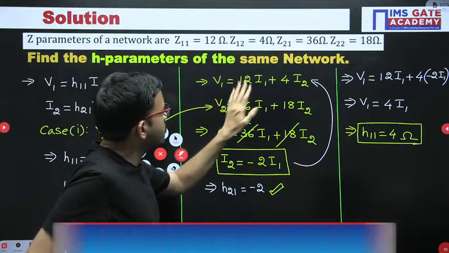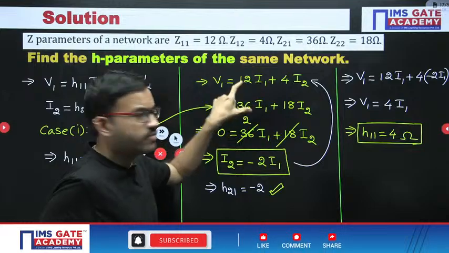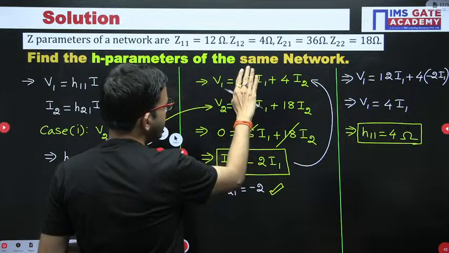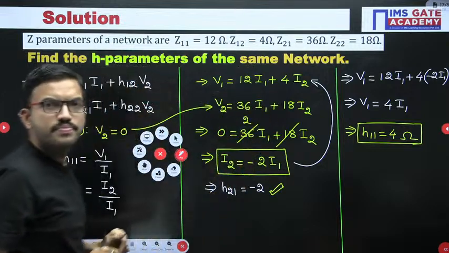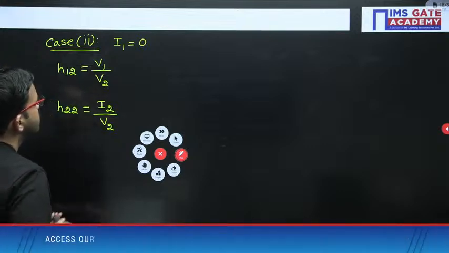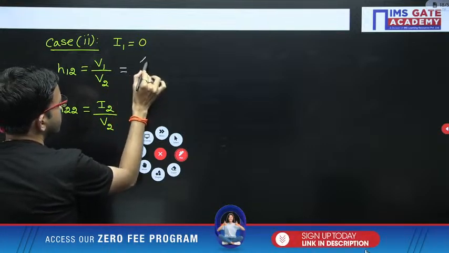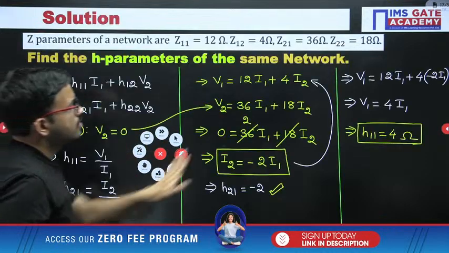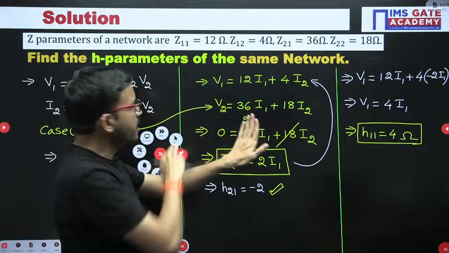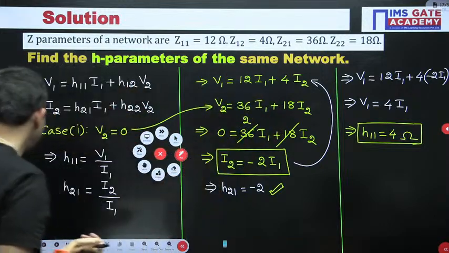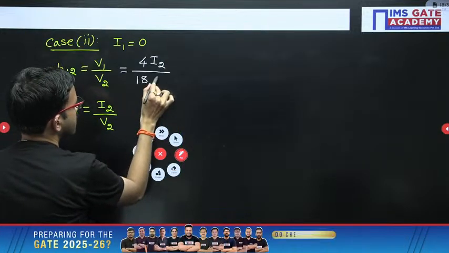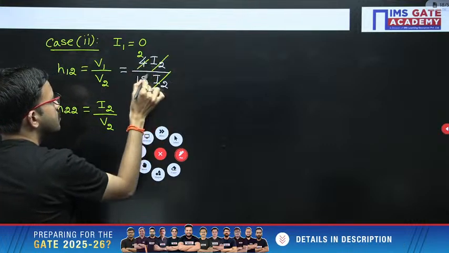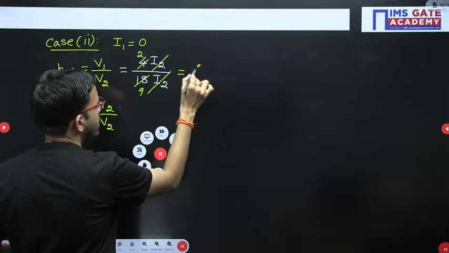Just observe here. I1 0 means the first term I1 is there, that is 0. Now the moment I1 is 0, V1 you are getting 4I2. V1 equal to 4I2. Next, V2. V2 means this equation. Here I1 is 0, 18I2. Now here I2 is getting cancelled. Then 2 2s are 4, 2 9s are 18. That means you are getting 2 by 9.